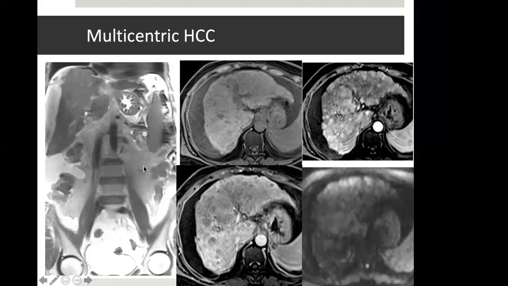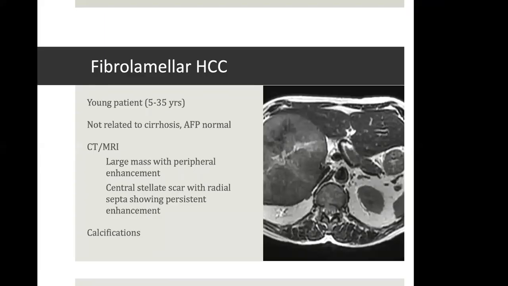HCC may be solitary or multifocal. Sometimes the entire liver may be studded with HCCs, in which case it may be difficult to differentiate it from liver metastasis. However, there is background cirrhosis, and the AFP value may also help. There is a special category of HCC known as fibrolamellar HCC, which is seen in young patients. And this is not related to cirrhosis. AFP is usually normal. There is a classical appearance.